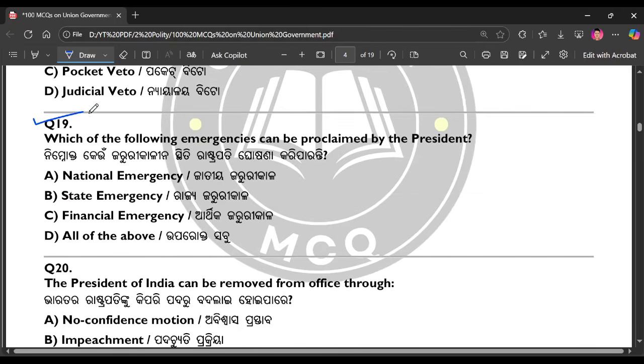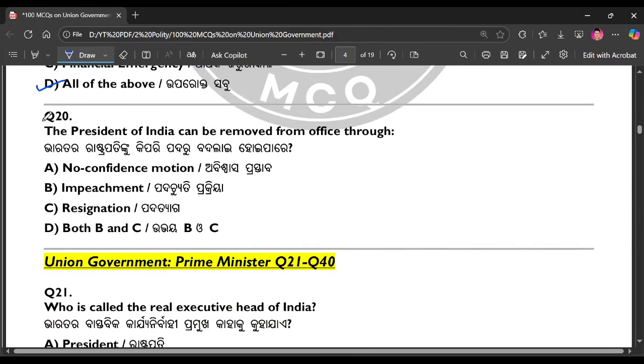Question number 19. Which of the following emergency can be proclaimed by the President? The right answer is option number D. Question number 20. The President of India can be removed from office through. The right answer is option number D, both B and C.